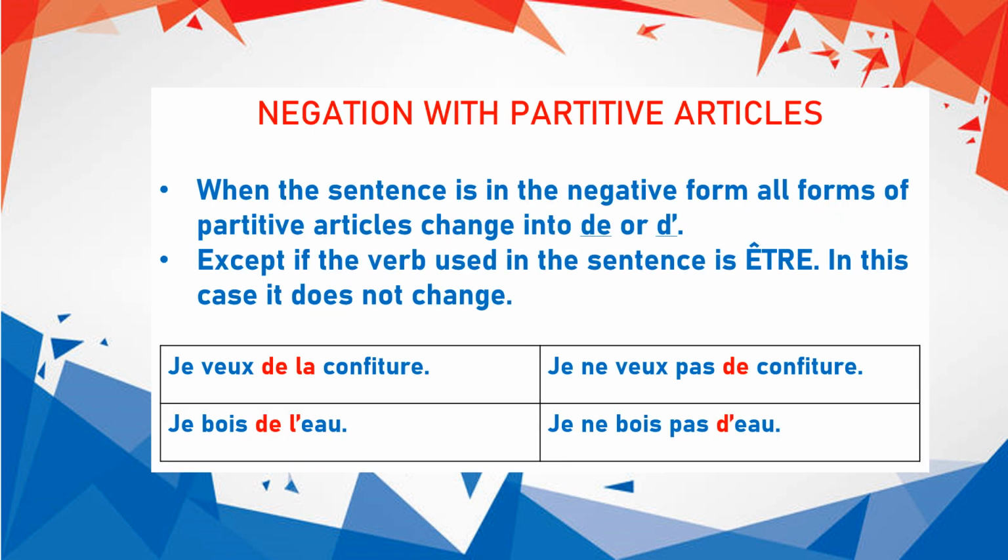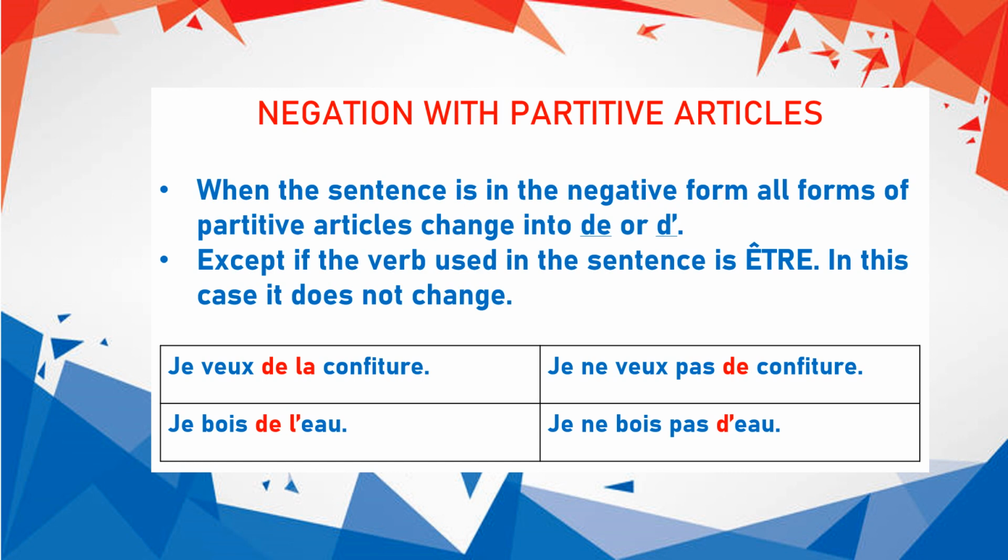In case the sentence is in the negative form and we need to use the partitive articles, we will not use the combination. The combination will change into de or d' apostrophe, depending on whether the noun begins with a vowel or a silent H. But this is not used in case the sentence has the verb être in it. So except if the verb used in the sentence is être, this rule applies.